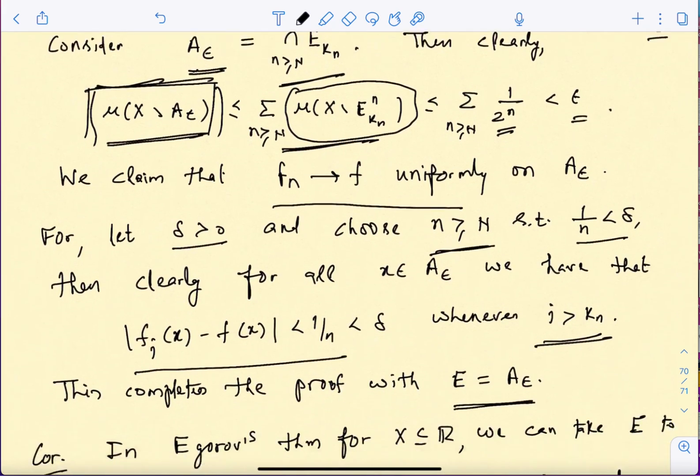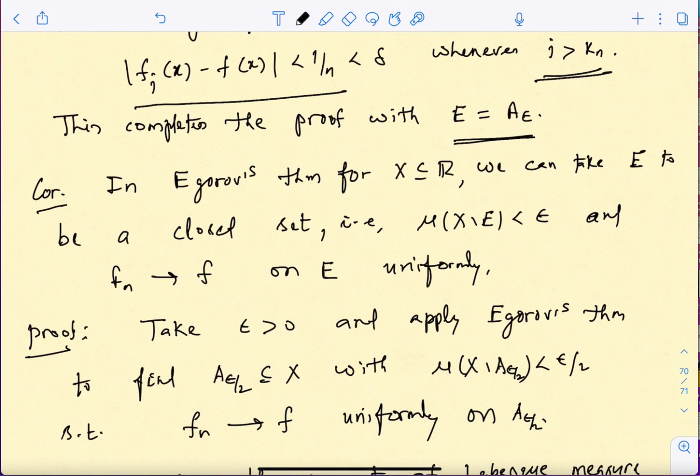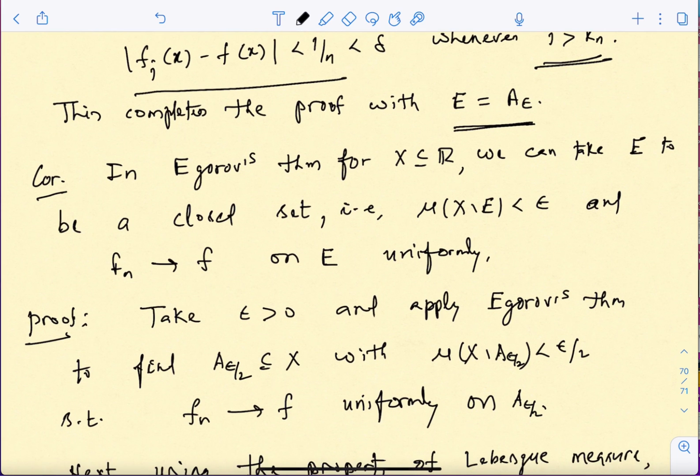All right, and then actually one can write down a slightly stronger statement of Egoroff's theorem, namely that we can actually demand that this set E that we have chosen, this is a closed set. Okay, but this closed set you will be able to talk about when you know something about X. If X is just a set with no topology and so on, then this being closed doesn't make sense.